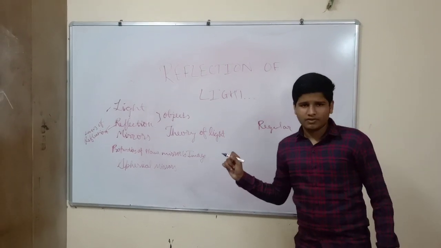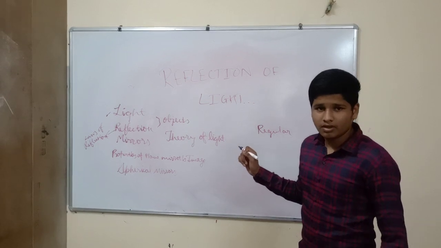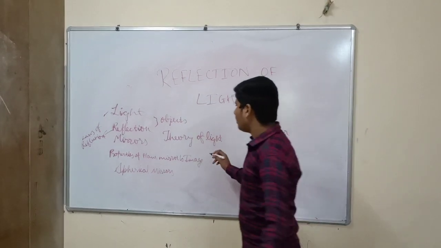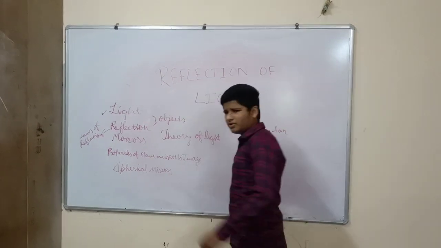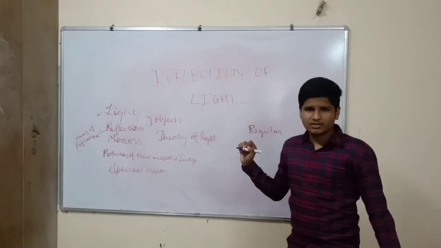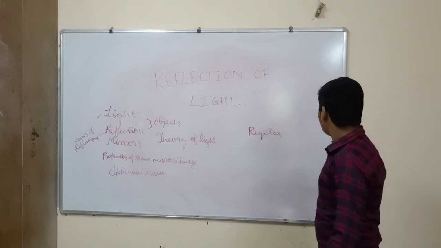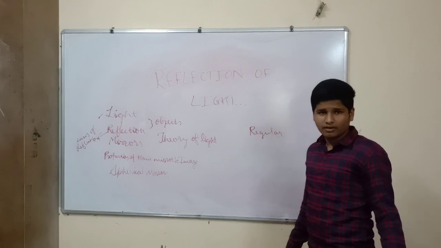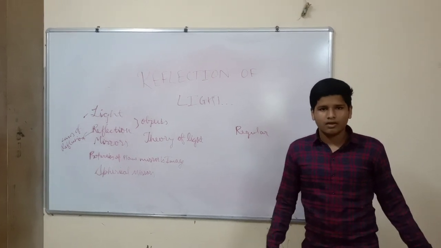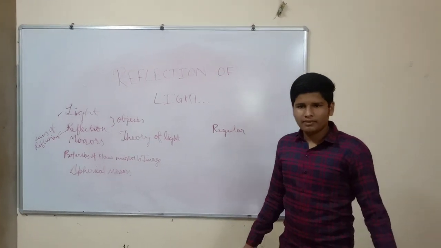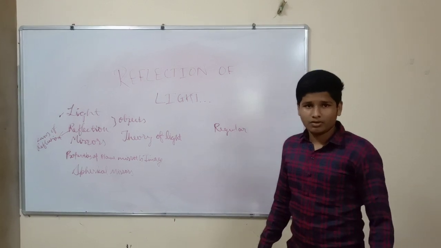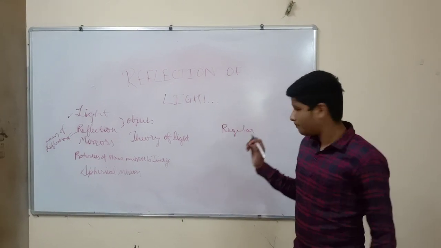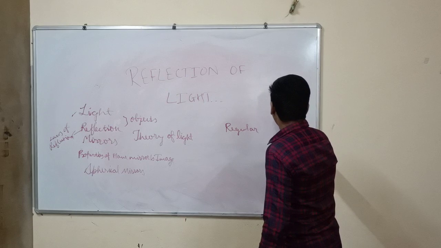There are some laws of reflection we have come across in various earlier classes. First law of reflection: the angle of incidence is always equal to the angle of reflection. Angle of incidence is the angle the incident ray makes with the normal. Normal is an imaginary line. It is perpendicular to the reflecting surface.